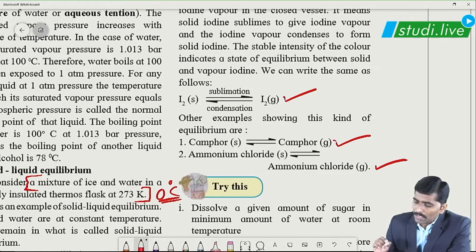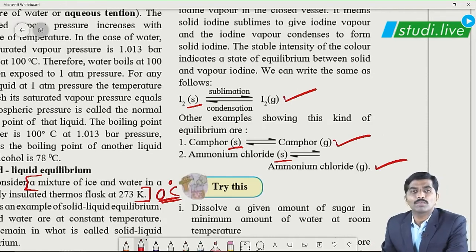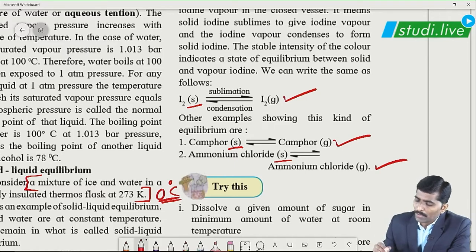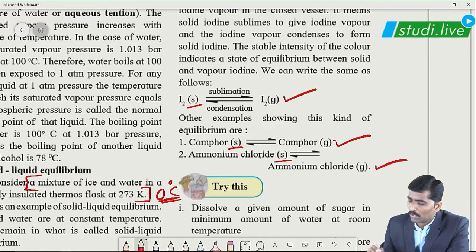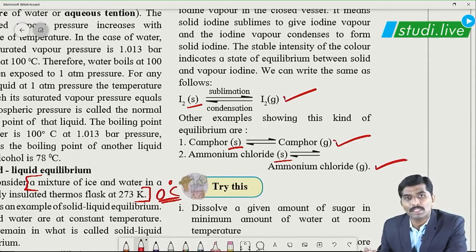Camphor, iodine, ammonium chloride, all 3 of them are present in solid state naturally, but they undergo sublimation. Sublimation is the process in which a solid is directly converted into gas. So iodine sublimes to gas, camphor sublimes to gas, ammonium chloride also sublimes to gaseous state.